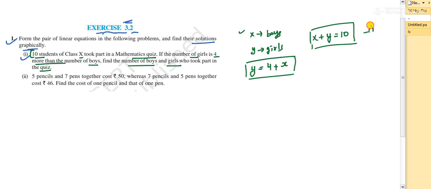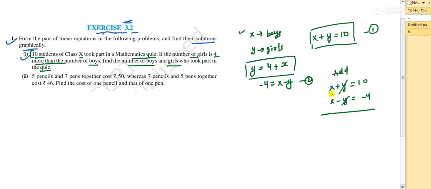Now solve them. This is number one, and this we can reduce: if you bring y to the RHS, it becomes minus y, and this 4 you can transfer to the LHS, it becomes minus 4. So these are the two equations, solving 1 and 2. Let me solve it for you. x plus y is 10, and here x minus y equals minus 4. I will add them, because this is plus y and this is minus y, so they will get cancelled. x plus x is 2x, 10 minus 4 is 6, so x is 6 by 2, which is equal to 3. What is this 3? Yes, it is the number of boys.